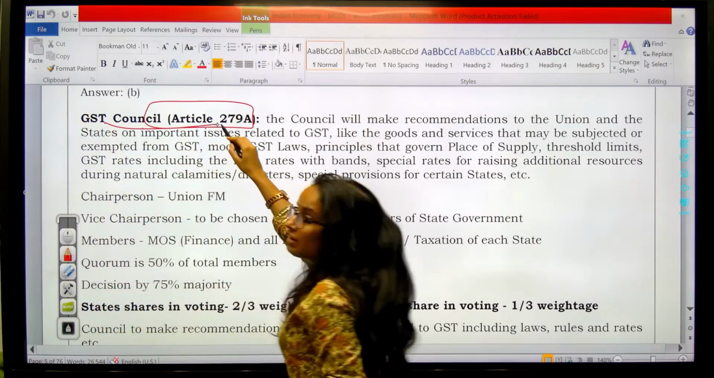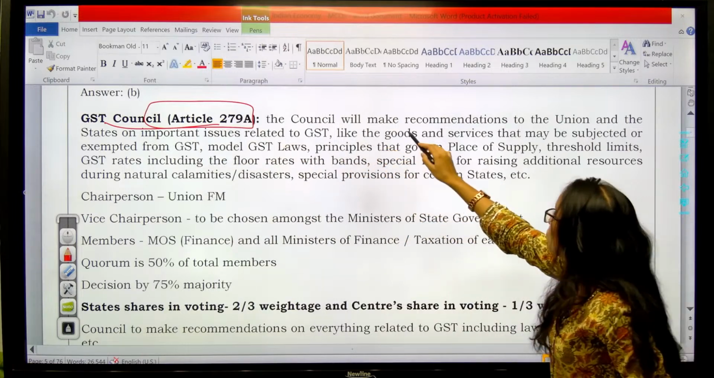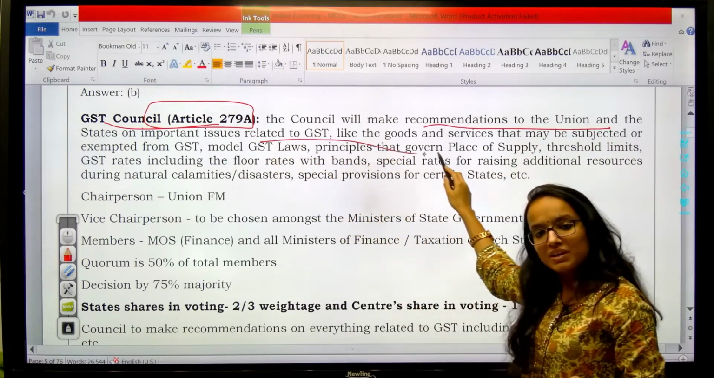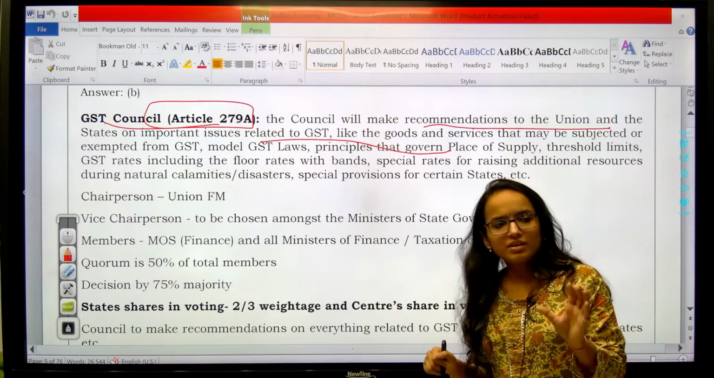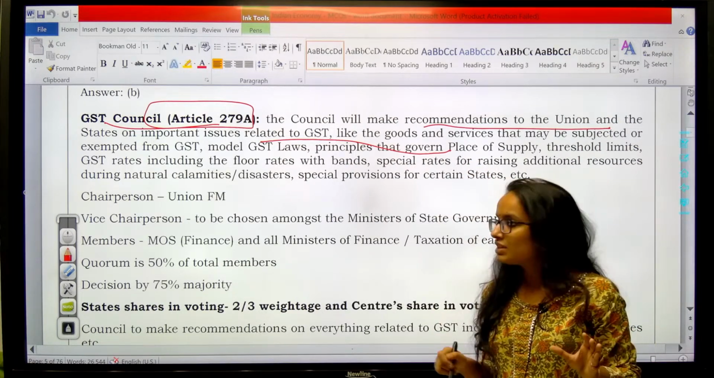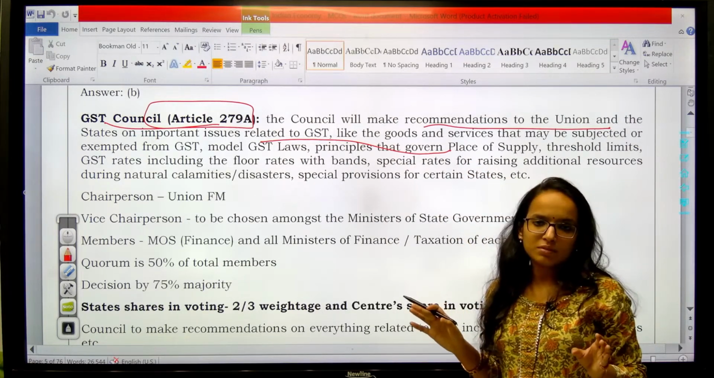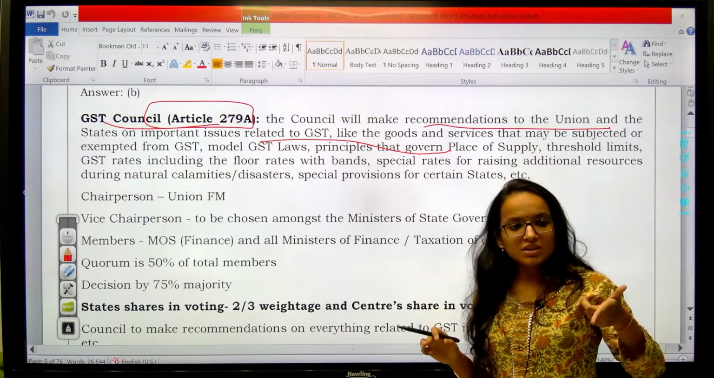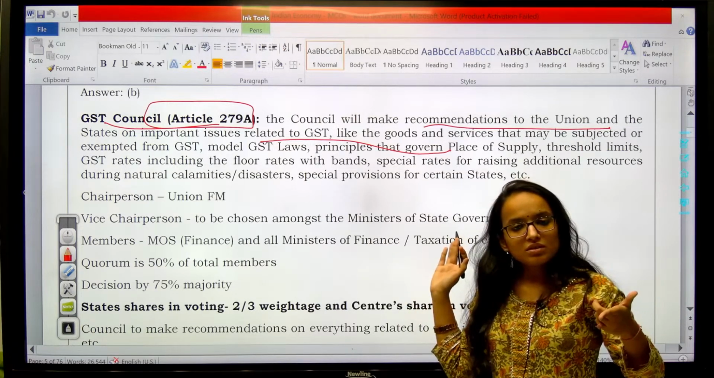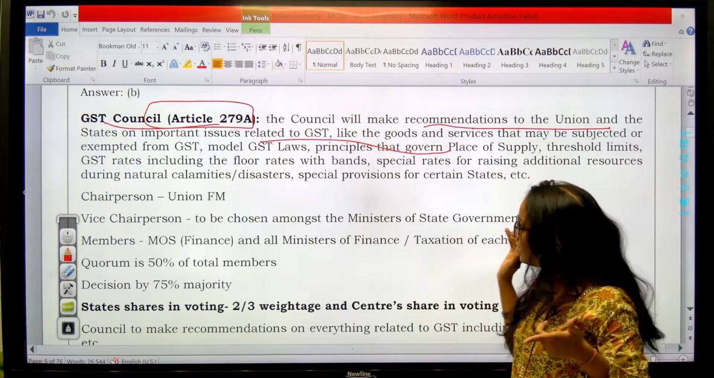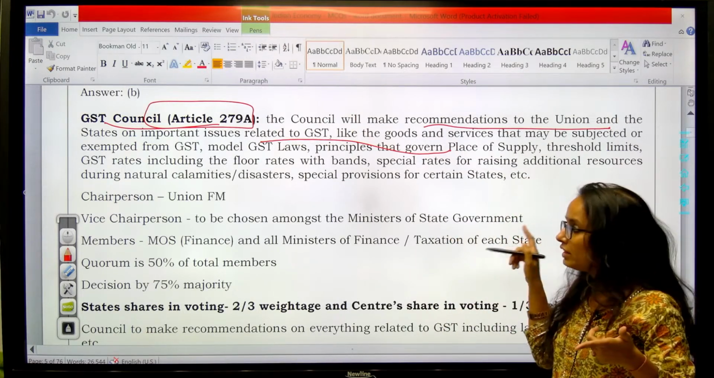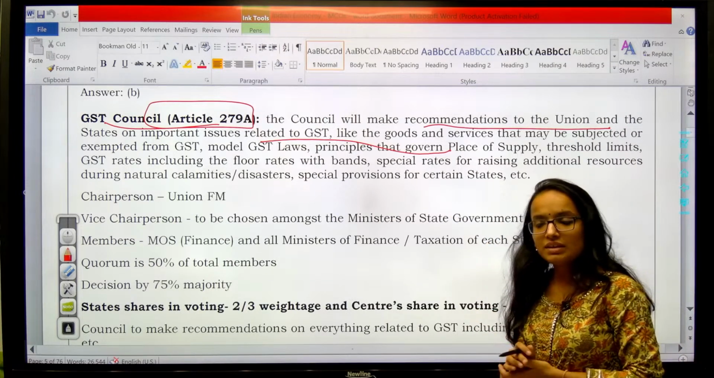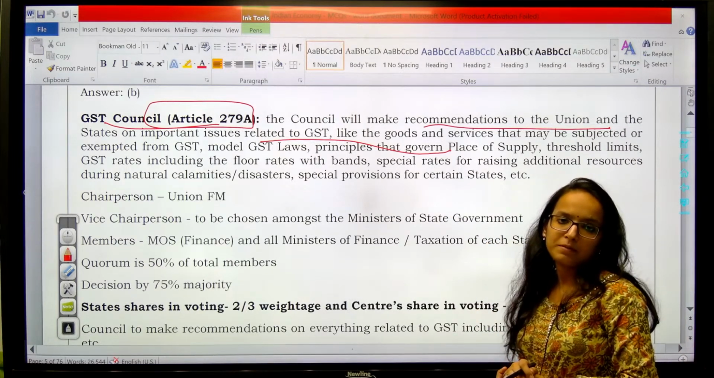Article 279A requires the council to make recommendations to the union and states on important issues related to GST. So all your decisions related to GST are taken by the GST Council. Revising the rates on certain products, GST rates, happens by the GST Council. Clear? So what gives the authority to the GST Council for doing all these things? Article 279 clause A. Remember this.